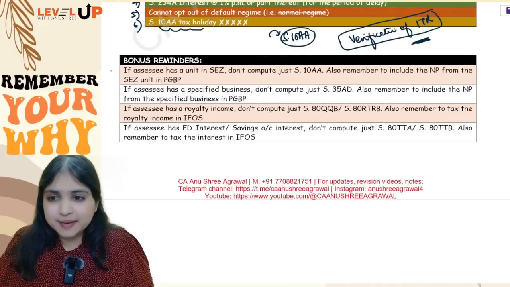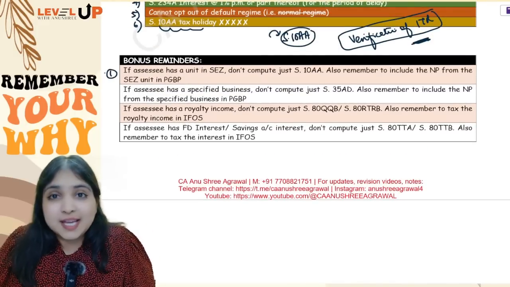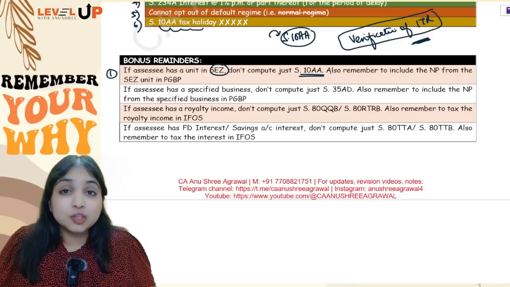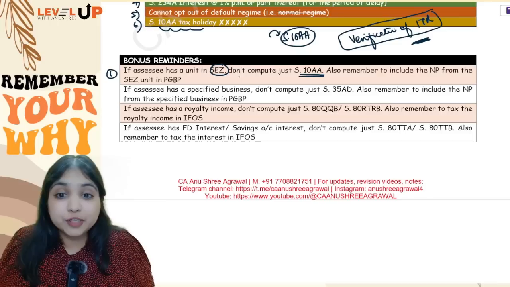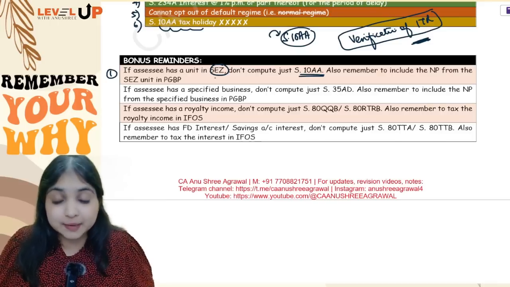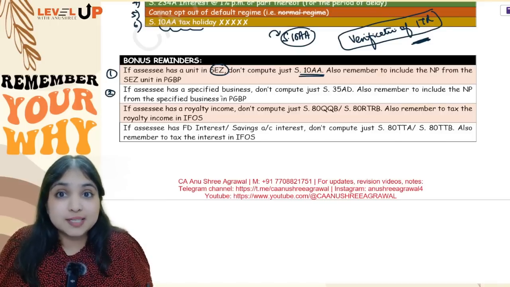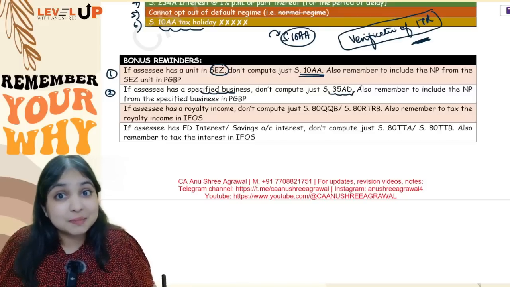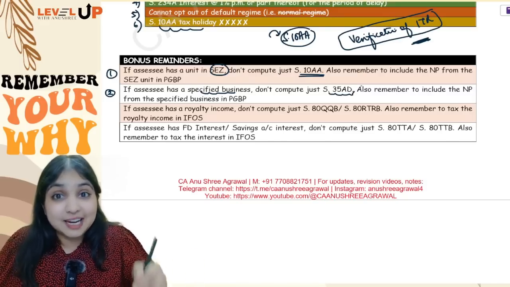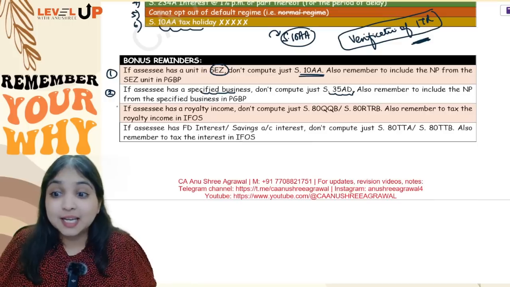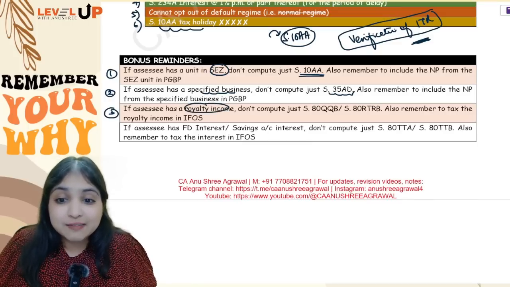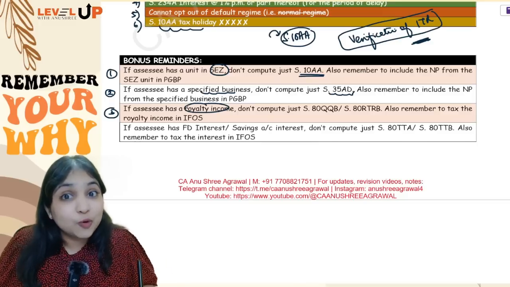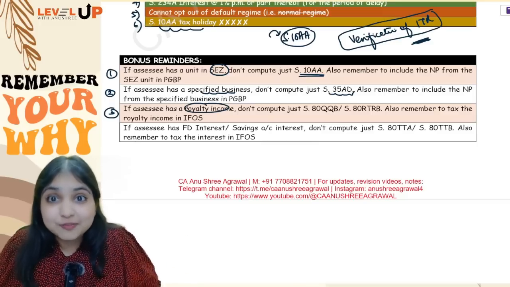Just 4 final reminders. Point number 1, if assessee has a unit in SEZ, immediately section 10AA will come to your mind. But don't forget to tax the net profit from this business into your PGBP head. Second reminder, if your assessee is having specified business, immediately 35 AD will come to your mind. But same thing, don't forget to tax the net profit of that business in your PGBP head. Third reminder, if assessee is having royalty income, immediately 80 QQB, 80 RRB will come to your mind. But don't forget to tax royalty income in IFOS head first.